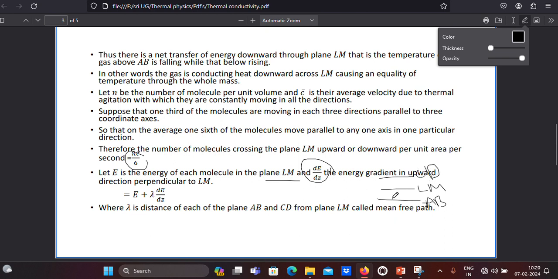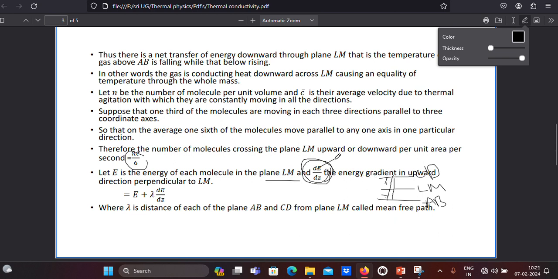As we move in this direction, temperatures are different, as we learned. This region is the hotter region and this region is the colder region. The colder region has lower energy, the hotter region has higher energy. So as we move upward, as the distance changes, their energy also changes. Anything which depends upon the distance is called a gradient.